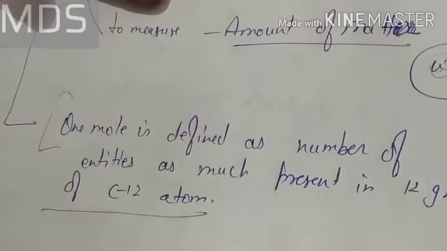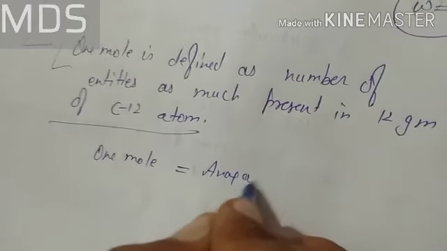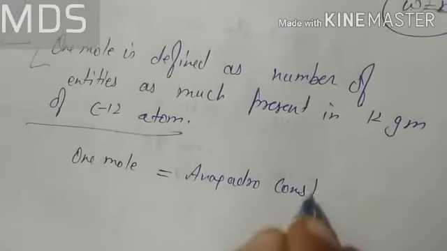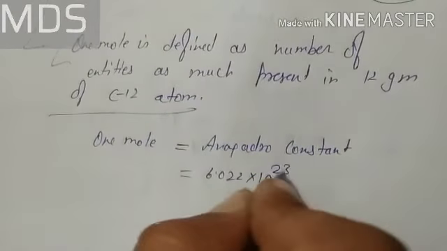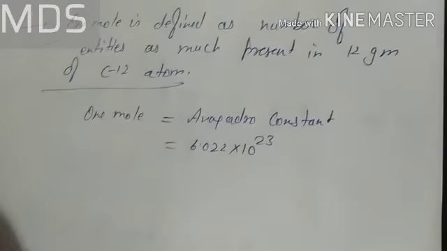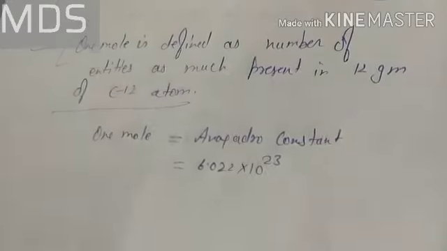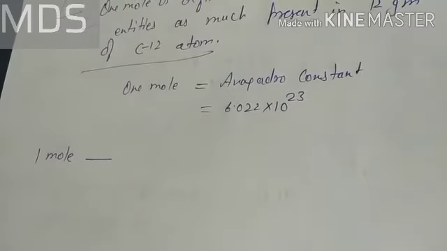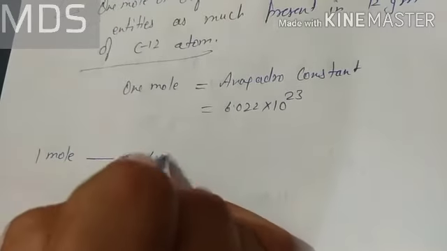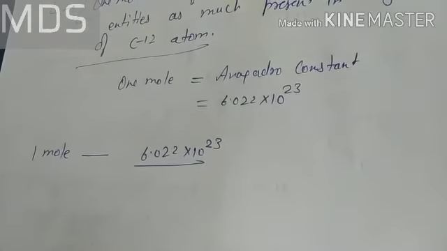The value of one mole is also known as the Avogadro constant. Its value is 6.022 into 10 raised to power 23 atoms. If you are counting atoms, it will be atoms; if you are counting ions, it will be ions. So if you write one mole of anything, it means 6.022 into 10 raised to power 23 particles of that are present.